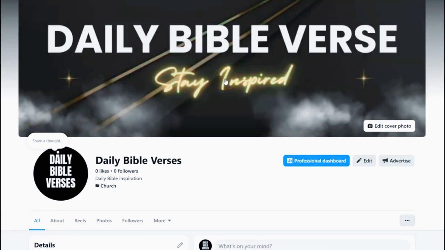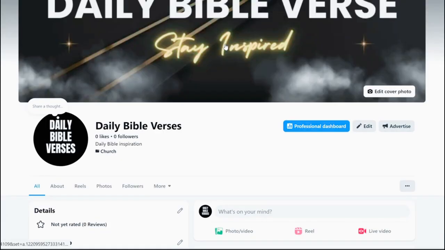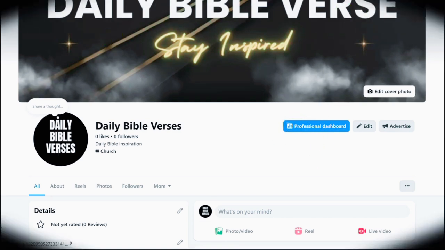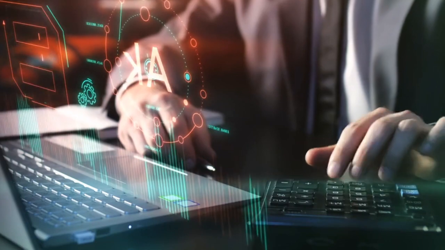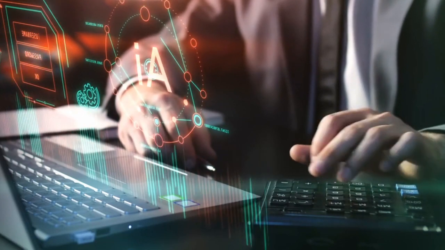So as you can see, this is a solid, duplicatable system. We truly have this dialed in for how to create the viral content, how to grow the page with the right targeted audience, and we have a way to start generating profits from the page to help fund this through the monetization program.